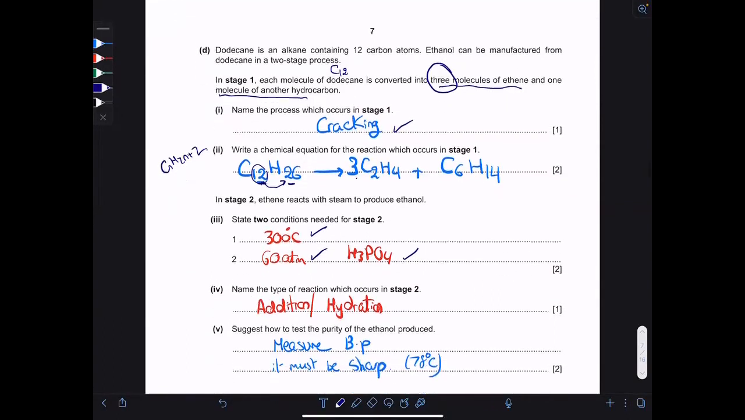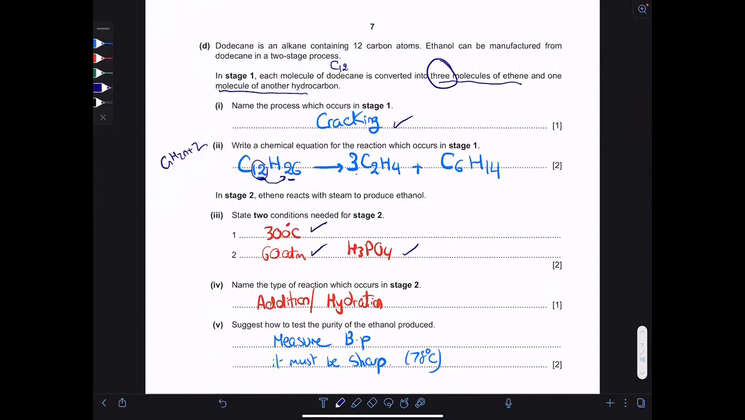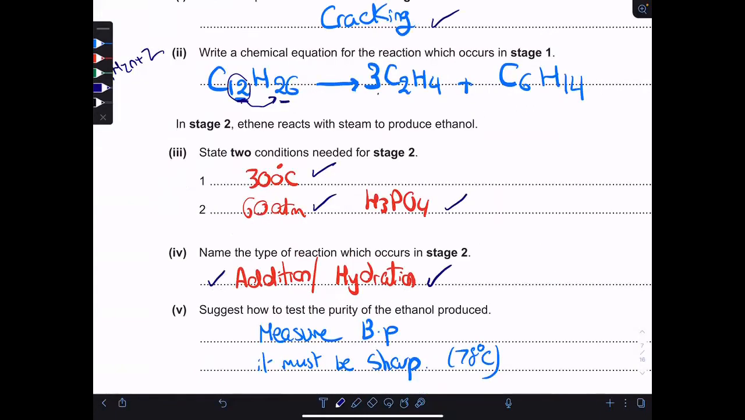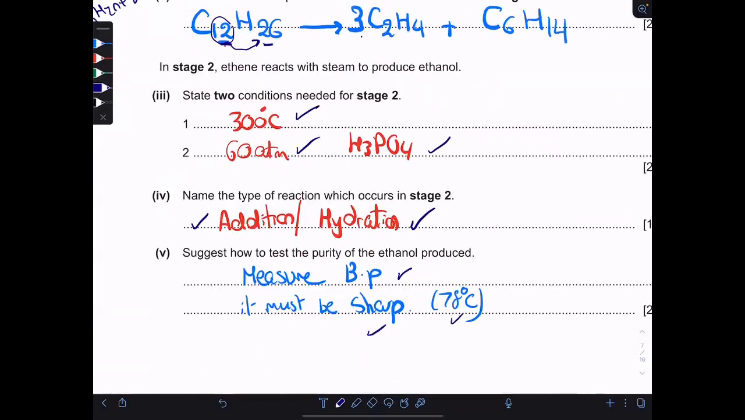Then he wants the type of reaction. Of course, the best answer is hydration, but addition was also accepted. Suggest how we can test the purity of ethanol by measuring the boiling point. It should be sharp. You also can say it should be 78 degrees.